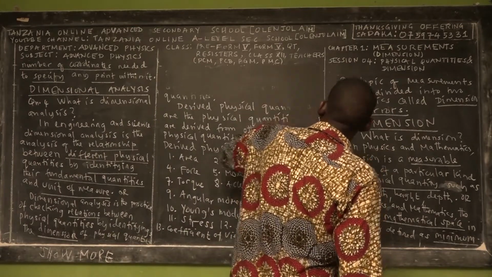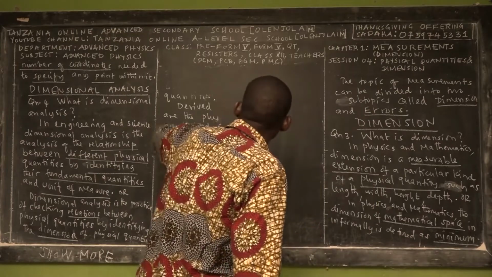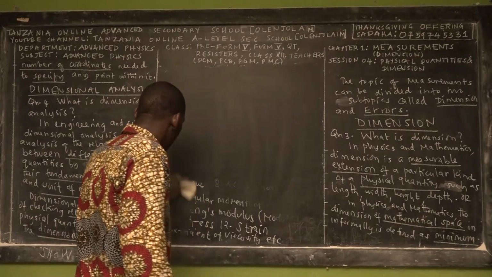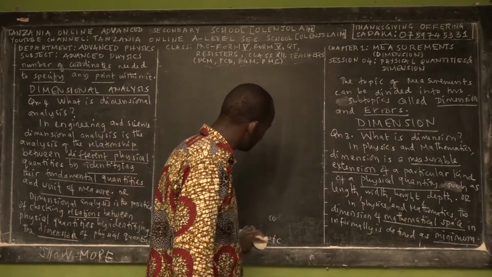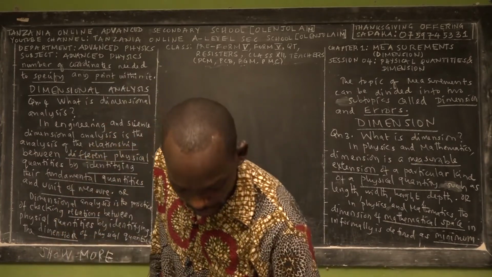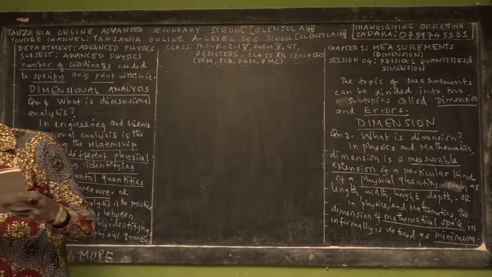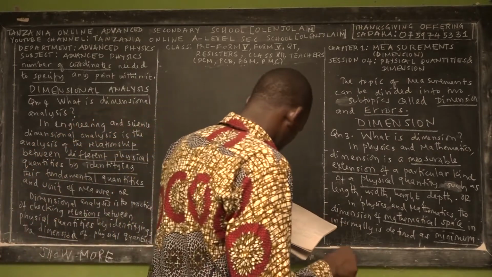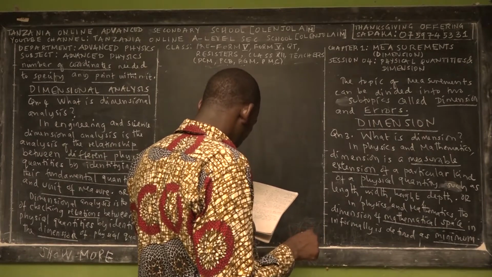So today, you have to remember the definitions of fundamental physical quantities, its examples, and its unity, and also the definitions of the relative physical quantities, its examples, and its unity. You have to remember the definitions of the term dimension, its examples, and the derivative, its examples, and its unity.